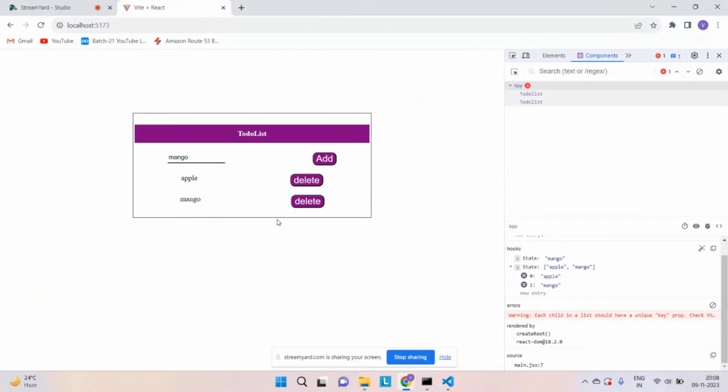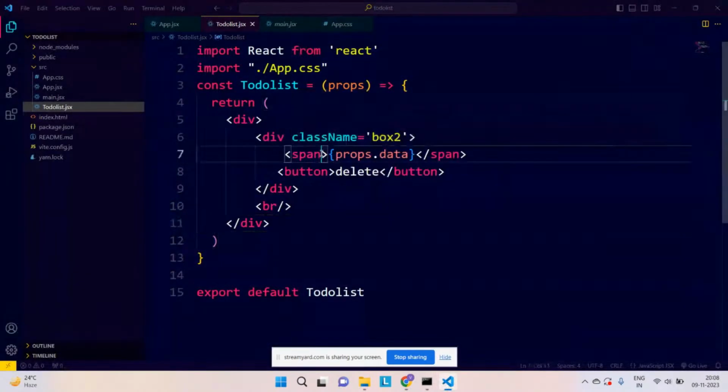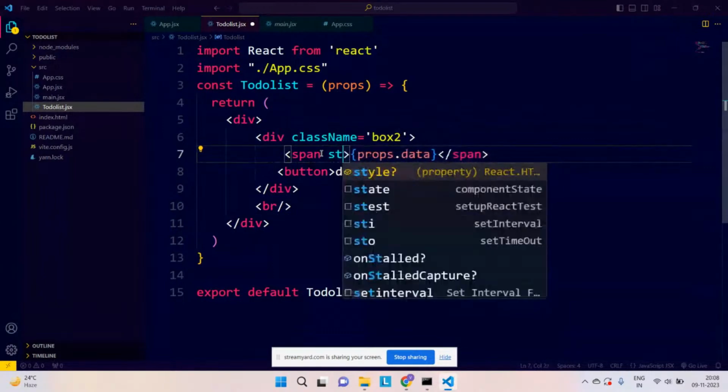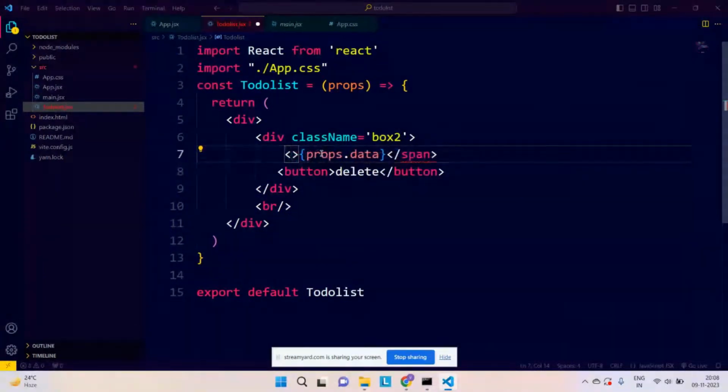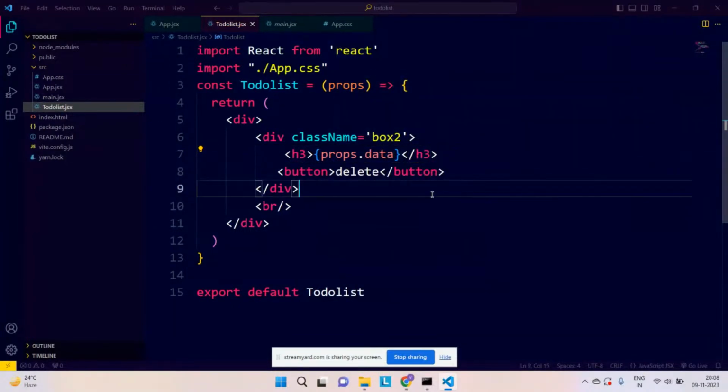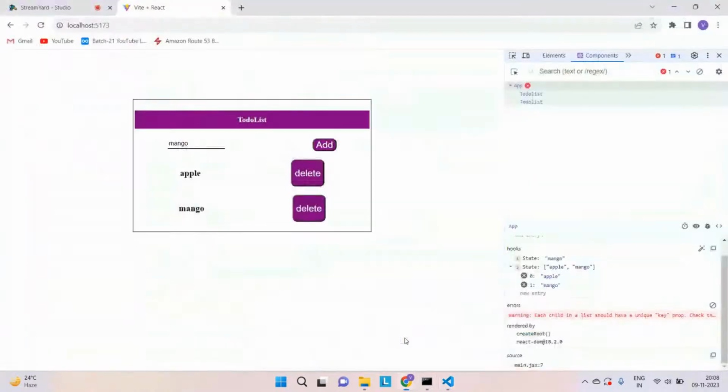Correct. Apart from that, now what I want is, whenever someone clicks on this particular delete button, I want to change it. Before that, let me keep it a little bit bigger so that it looks perfect. Yes, now they are looking perfect. So now whenever someone clicks on this delete button, I want these items to get deleted automatically.